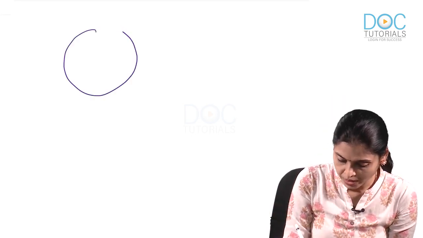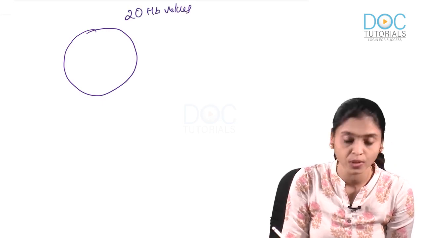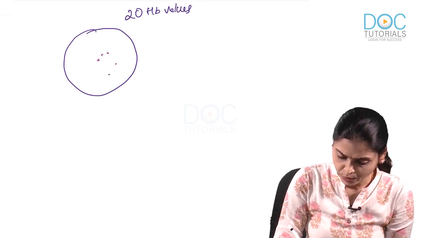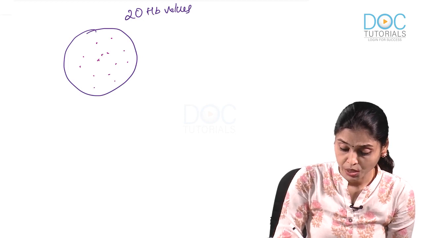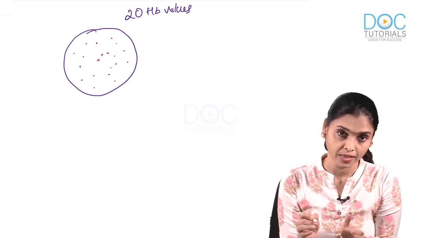You know, any data set can be explained using two parameters. One is measure of central tendency and the next is measure of dispersion. Now, let me try to explain this using an example. Imagine that I have taken hemoglobin values of say 20 students in a class. Just imagine that I have put 20 dots representing 20 hemoglobin values in a data set.